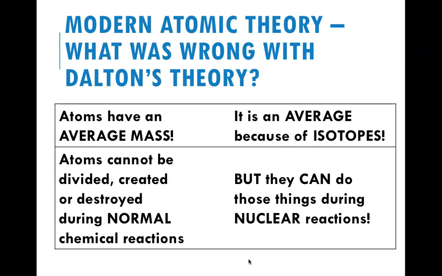But through fission, atoms can be cut in half. Through fusion, atoms can be pushed together and combined in order to make new elements, similar to the CERN super collider in Geneva, Switzerland, that is talked about a lot in the Big Bang Theory. If you guys ever watch that show, they're throwing atoms at each other at high velocities near the speed of light to try and create something new. So Dalton, at his time, was correct, but obviously with modern theory, he has been proven wrong in these two very important aspects.